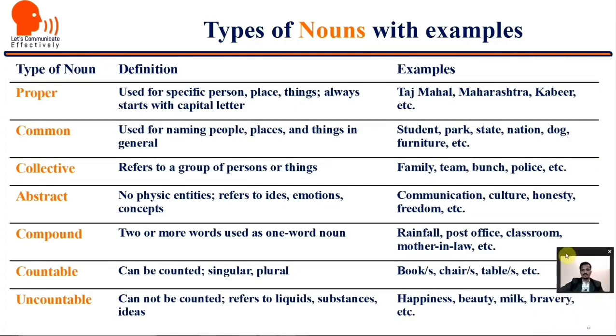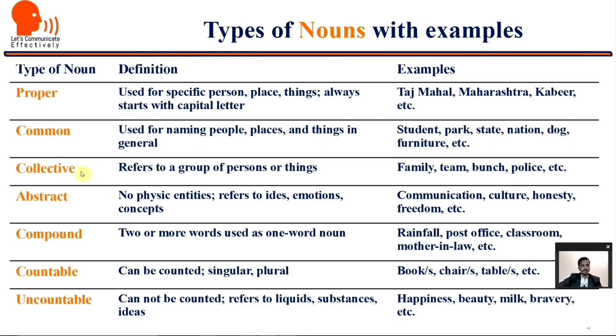Now nouns, they are divided in these many types: proper, common, collective, abstract, compound, countable and uncountable. Proper nouns are used for specific person, place or things, and they always start with a capital letter. For example, Taj Mahal, Maharashtra, Kabir, etc. Common nouns are used for naming people, places and things in general, not the specific, like student, no name, park, no name, state, nation, dog, furniture, etc.